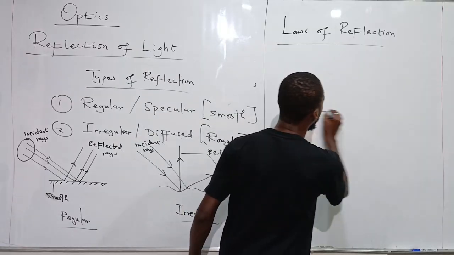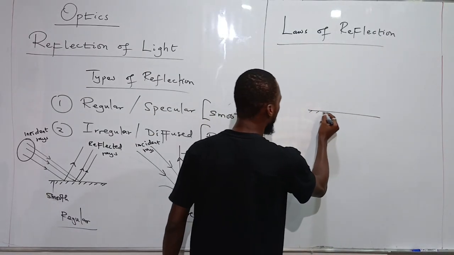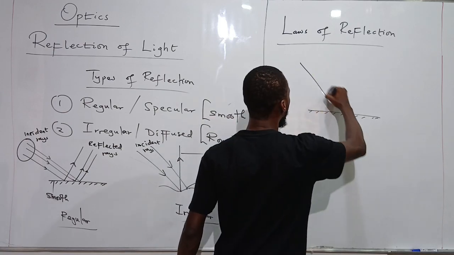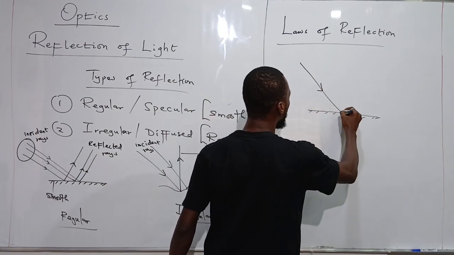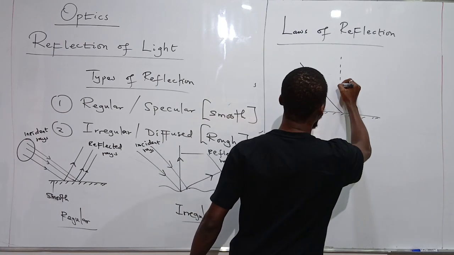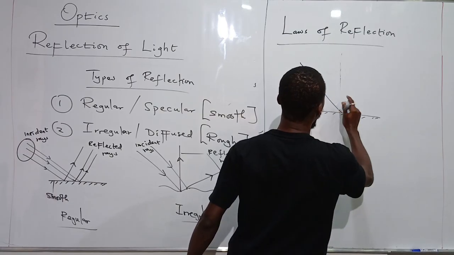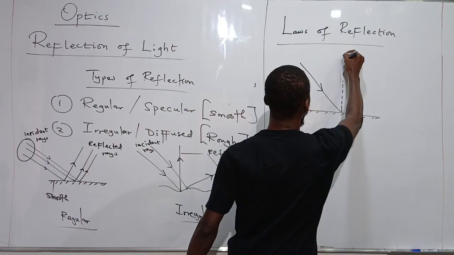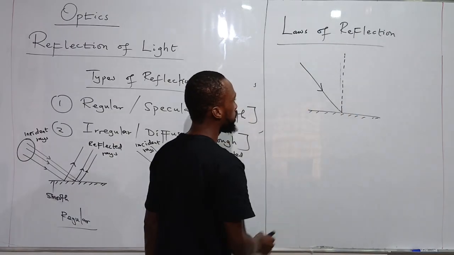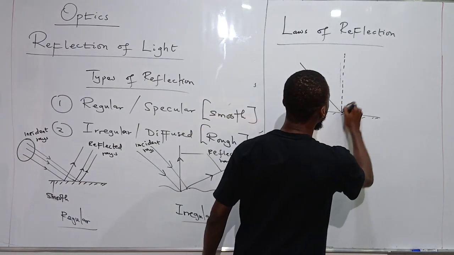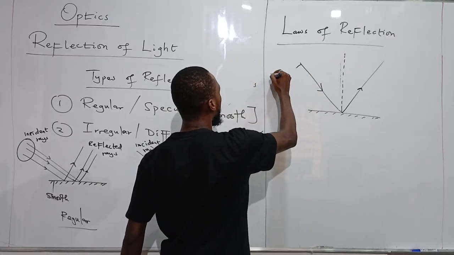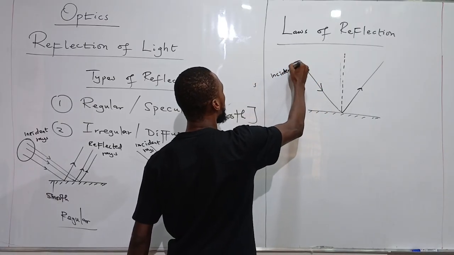If I have a smooth reflecting surface, for instance a plane mirror, and a ray of light incident on it, and we draw a perpendicular line to this surface, a line making an angle of 90 degrees with the surface, of course we get a reflection like so. This ray of light is called the incident ray.